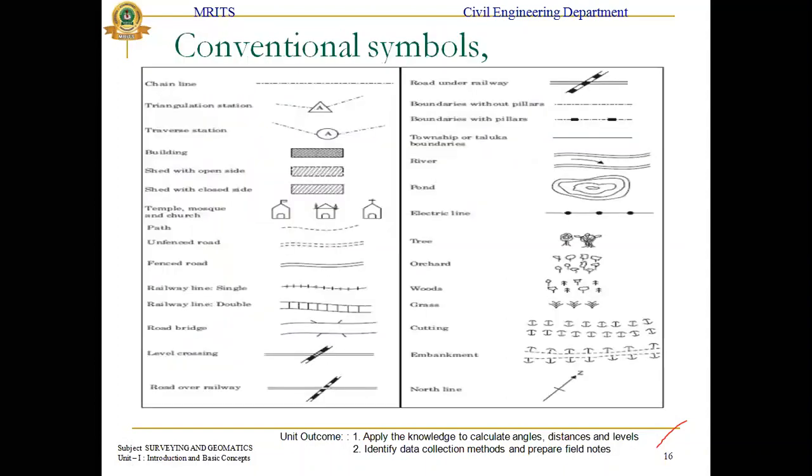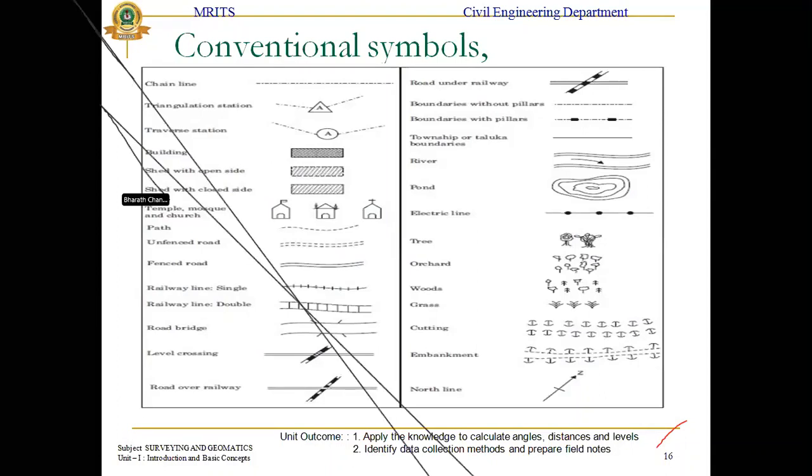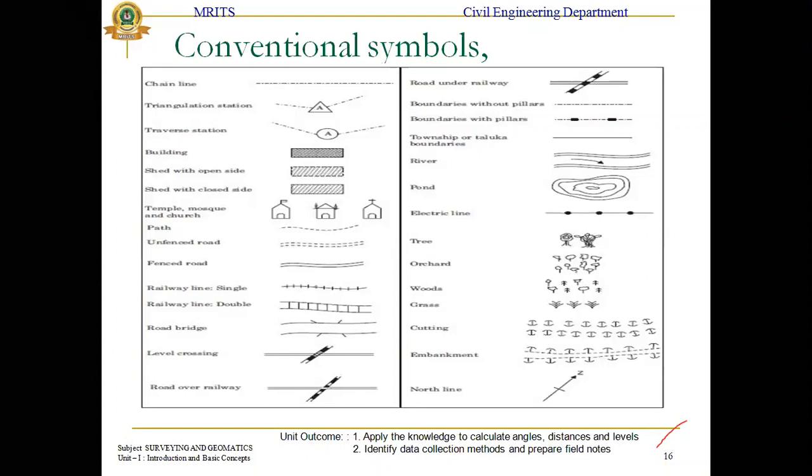Convention symbols. Why are you using convention symbols? Can anyone explain? Sir, it gives the information. Which type of information? We can identify easily, sir.